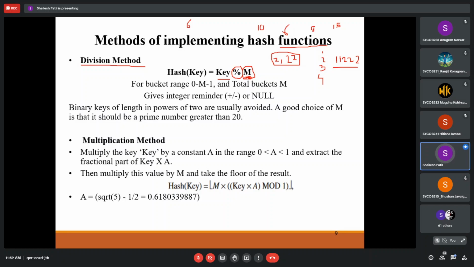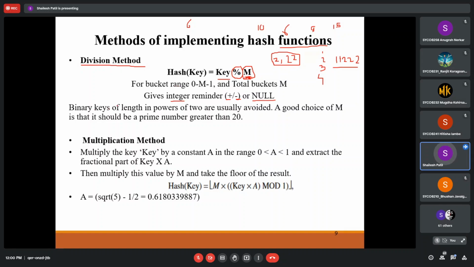But the division method is very simple. It's key mod m, where m is the bucket size, the total number of buckets. The buckets range from 0 to m minus 1. Once the division is done, it returns an integer value. If the number is positive, it returns a positive integer; if negative, a negative integer. If a null value is provided as a key, it returns null.